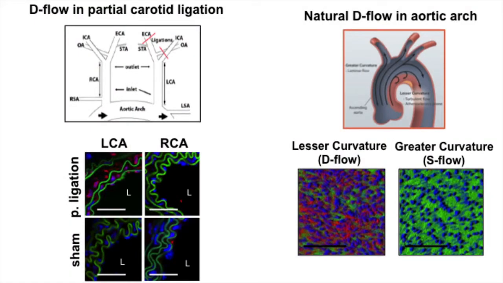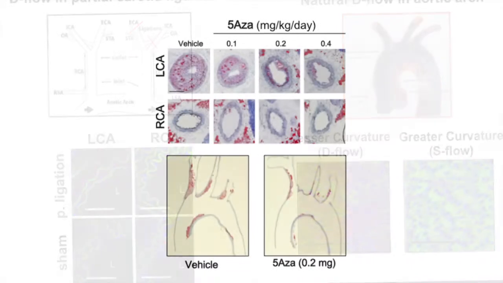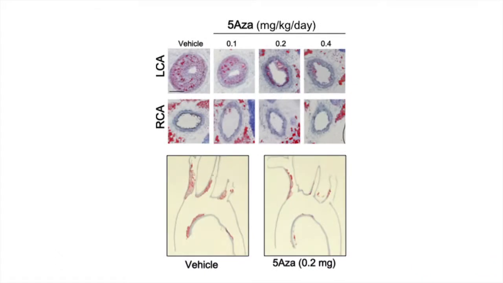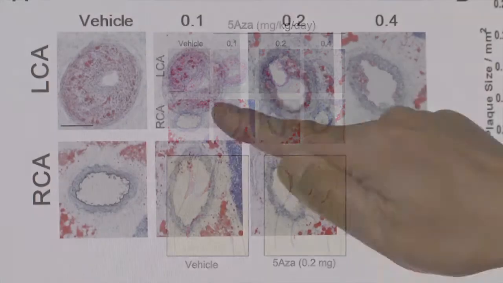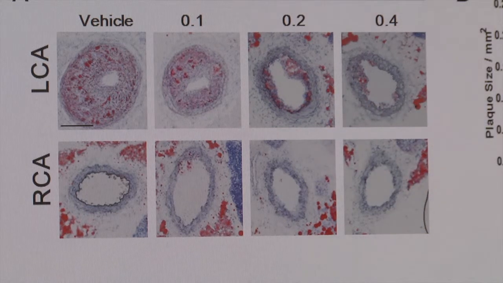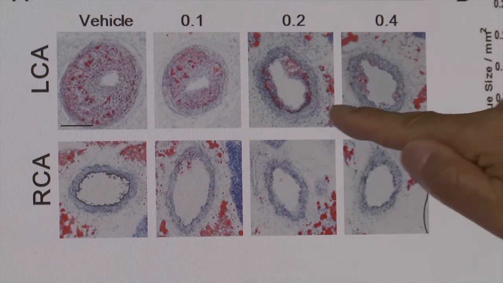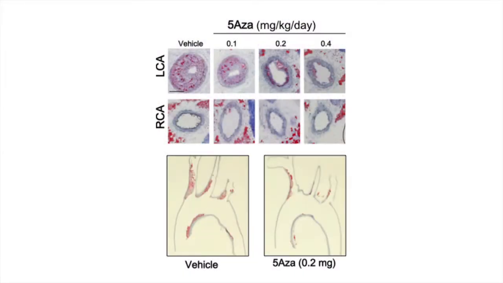We initially confirmed our DNA array data by immunostaining for DNMT1 protein. Next, we tested whether the 5-ASA drug that inhibits DNMT can inhibit atherosclerosis. We first tested this in a partial ligation model, where control animals develop atherosclerosis, and by treating with 5-ASA in a dose-dependent manner, we can demonstrate that atherosclerosis development is prevented.